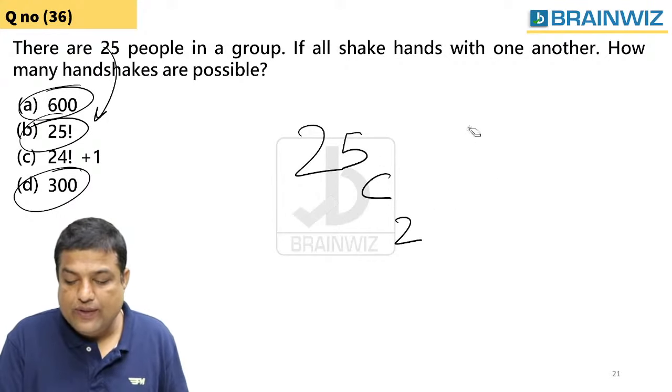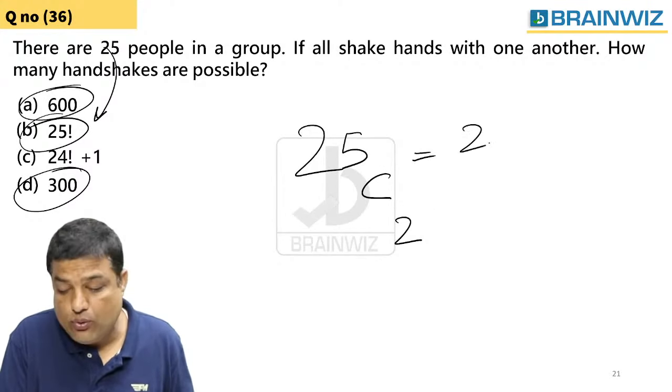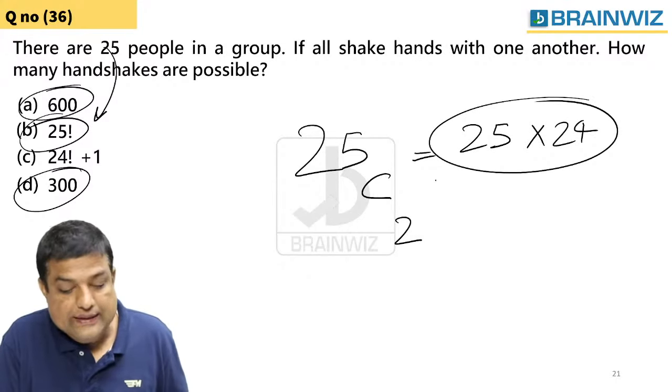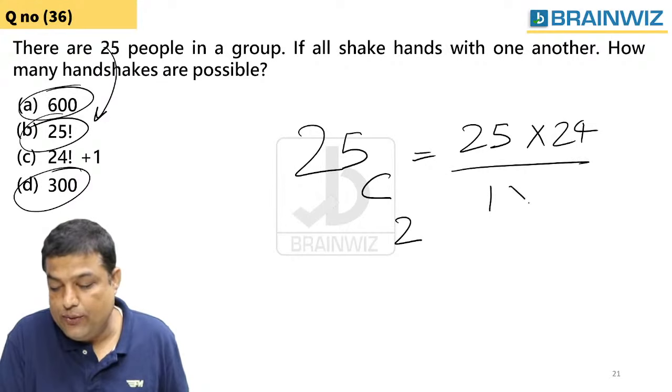Alright, so we are going to do this one. I hope you all know that. तो क्या करेंगे हम लोग? 25 people into 24. Some people said like this. I said no, this is not the answer. The best answer is divided by 1 into 2.